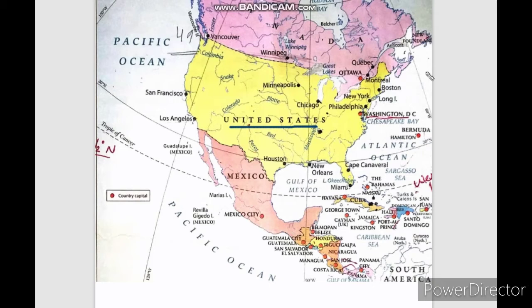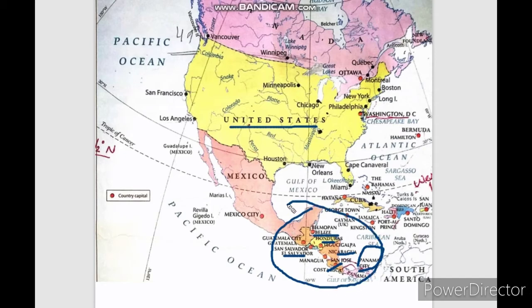Then the next point we have to see in the map is the countries in Central America. So here are these countries. See, Belize is written, Honduras is written, Nicaragua is written, and El Salvador, which I have told you, all are written here. Panama is also here, Panama City, and all others are also present here. So this is the whole of Central America.